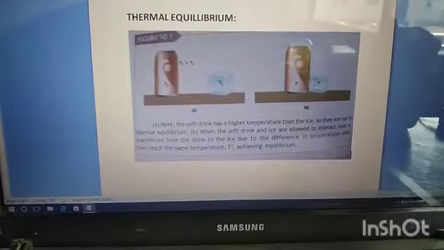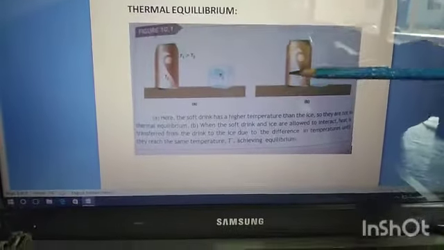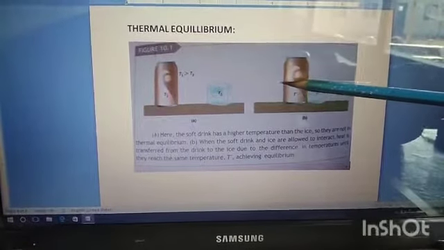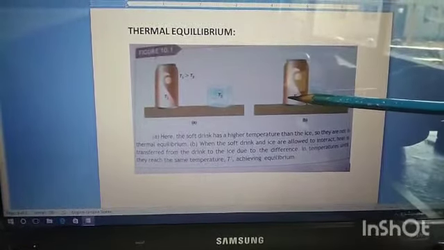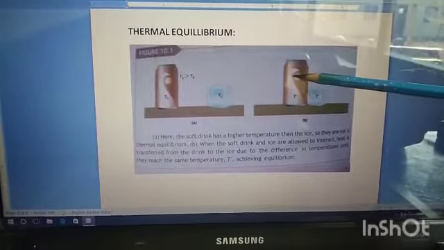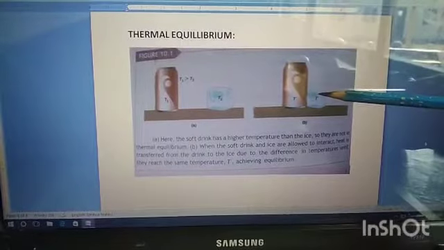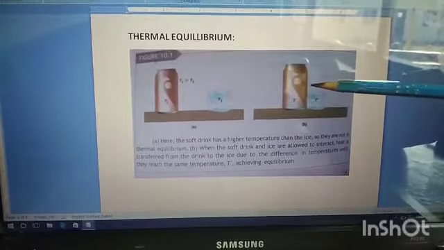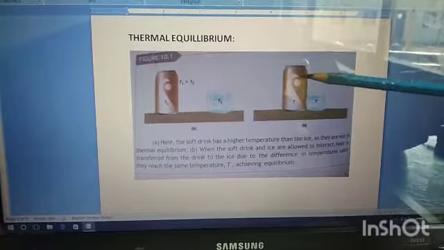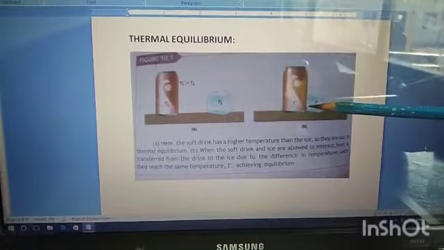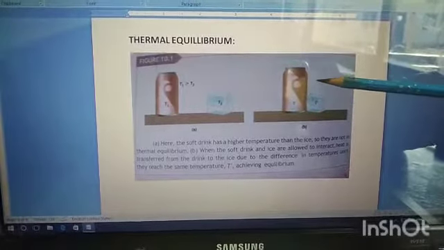Now we discuss thermal equilibrium. As we already discussed, heat is the form of energy that flows from a hot body towards a cold body. Means we have two bodies, one at high temperature and the other at low temperature. The invisible energy that flows from the body at high temperature towards the body at low temperature, that we call heat.